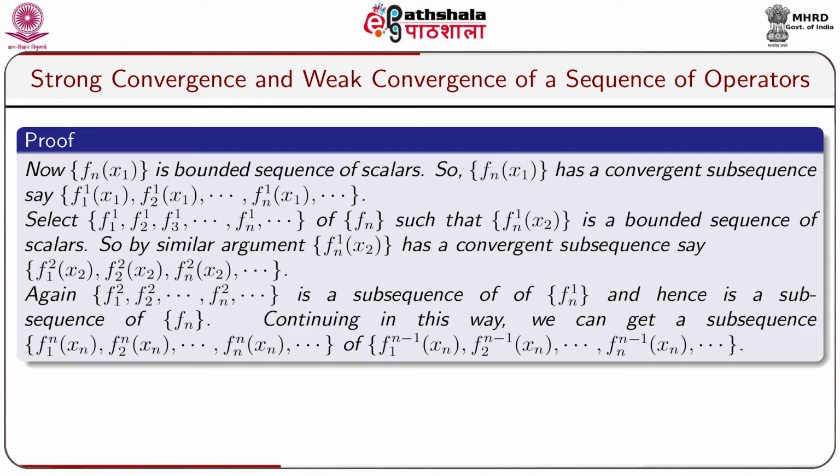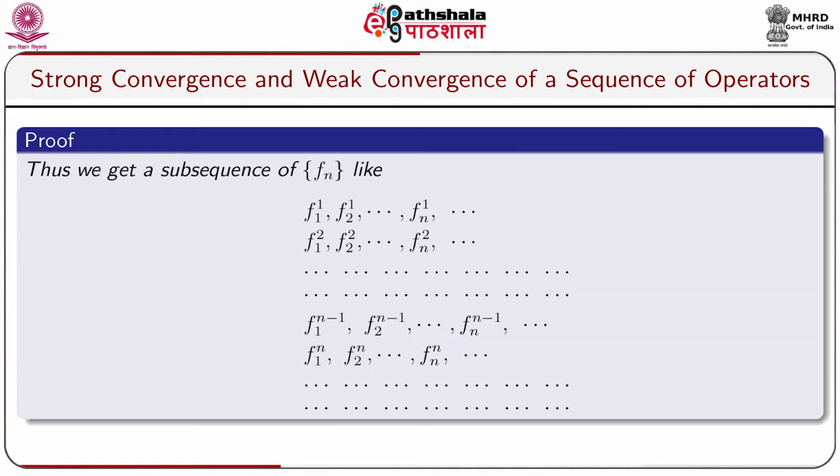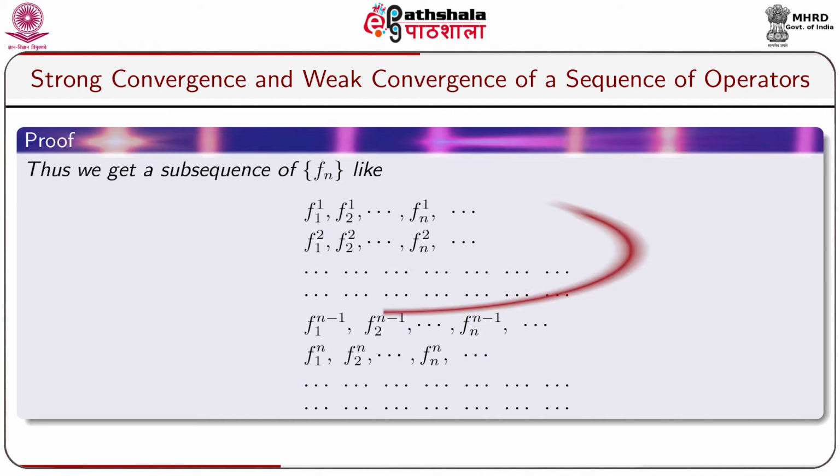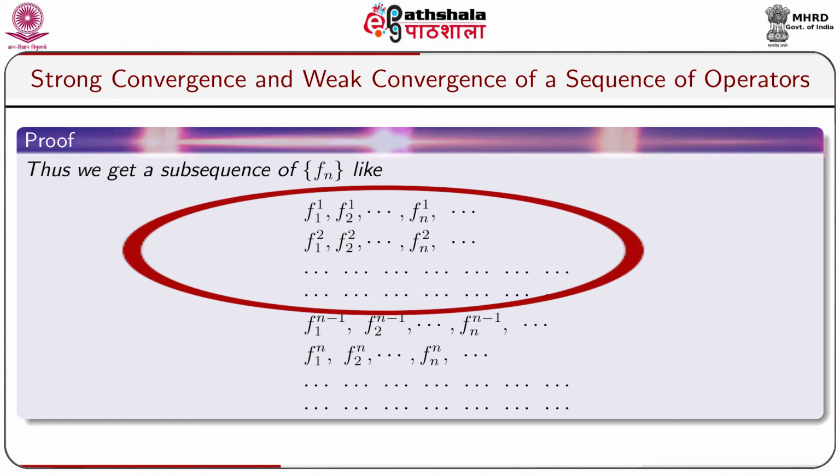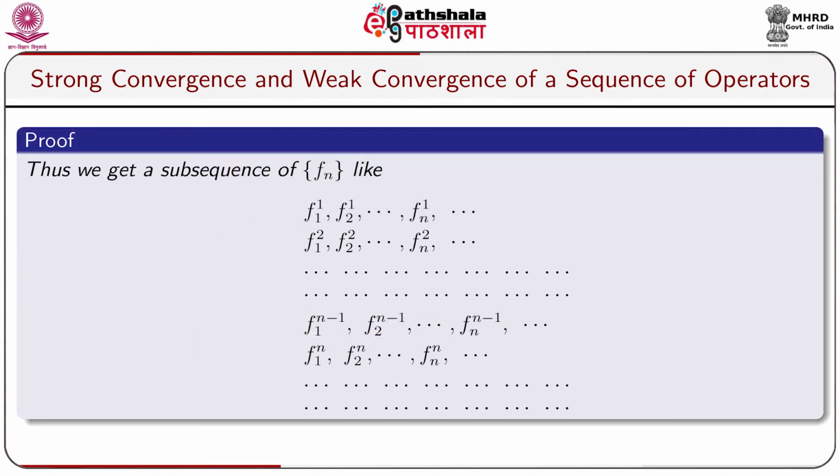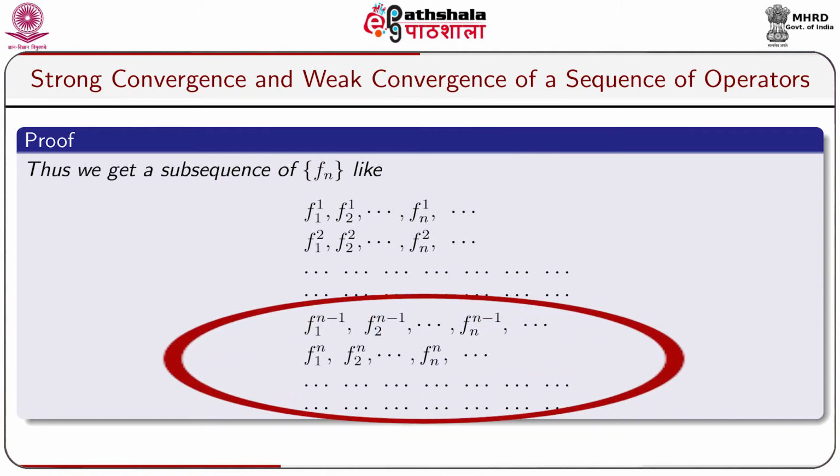Continuing in this way, we can get a subsequence F1n(xn), F2n(xn), ..., Fnn(xn), ... of the earlier subsequence F1,n-1(xn), F2,n-1(xn), ..., Fn,n-1(xn), ... Thus, we get a subsequence of the sequence Fn like F11, F21, ..., Fn1, ..., F12, F22, ..., Fn2, ..., and continuing in this way, we get F1n, F2n, ..., Fnn, ... and so on.